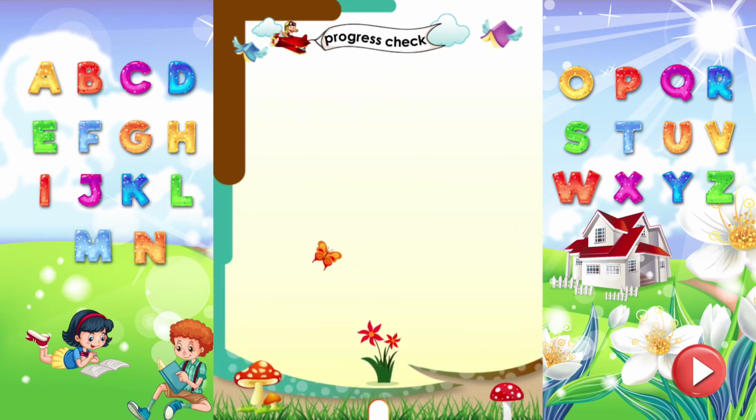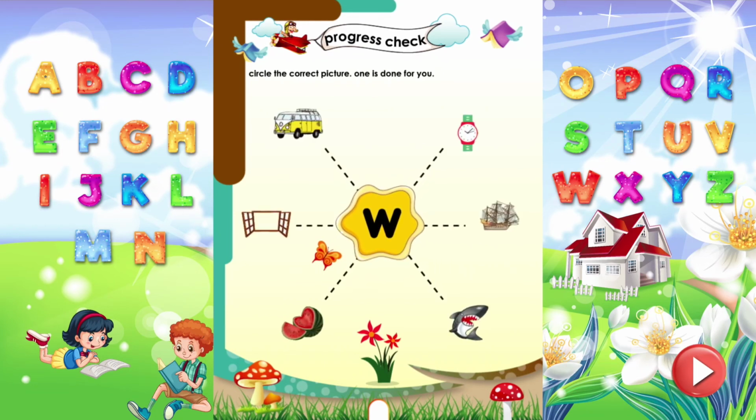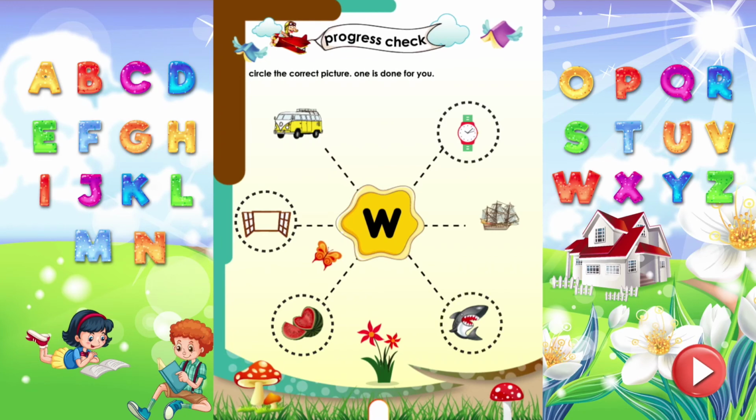Progress check. Circle the correct pictures of sound W. One is done for you. Watermelon starts with the sound V. Watch starts with the sound V. Window starts with the sound V. Whale starts with the sound V.